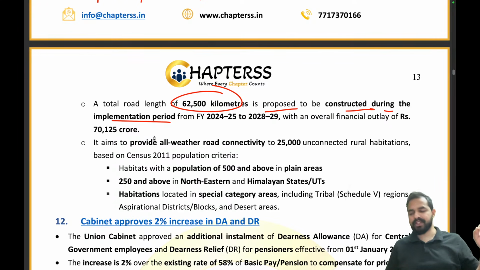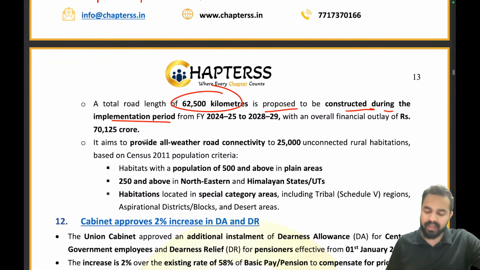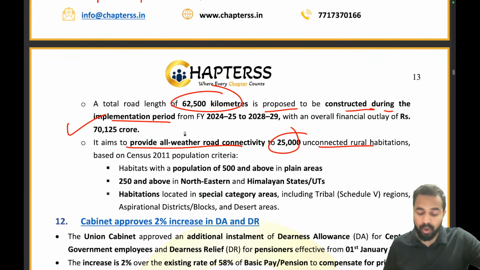It will be provided with an outlay of 70,125 crores. It aims to provide all-weather road connectivity to 25,000 unconnected rural habitations based on census 2011 population.